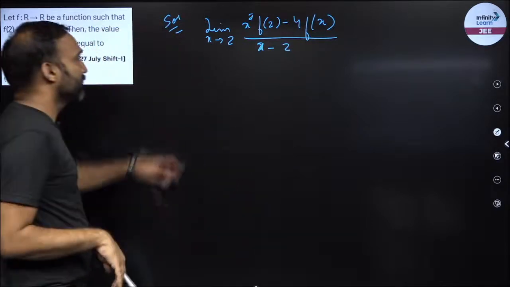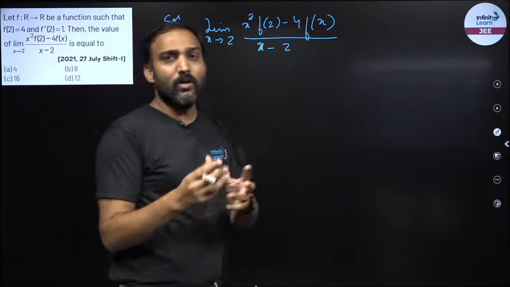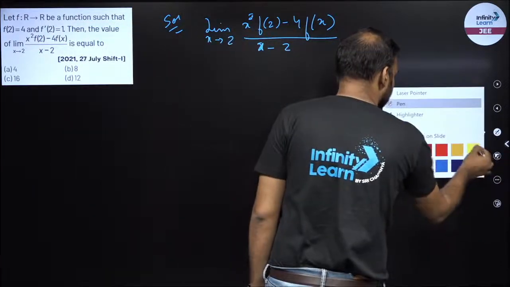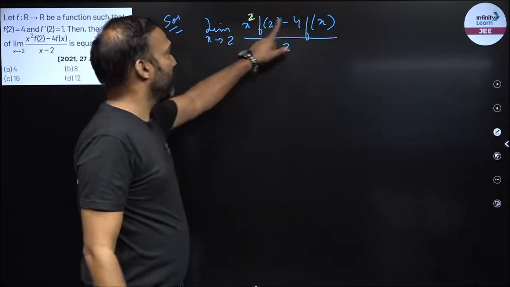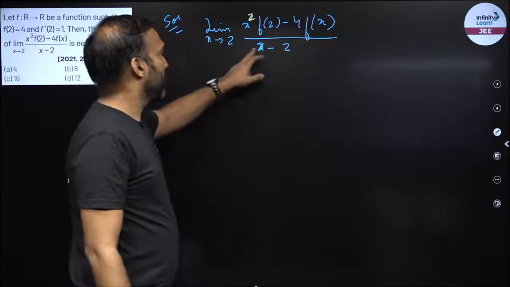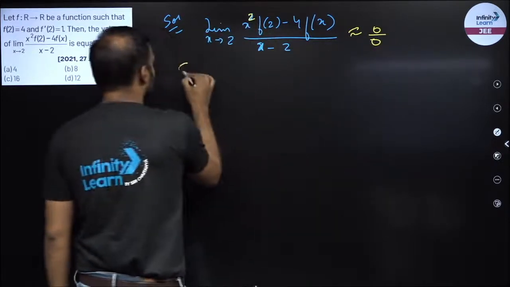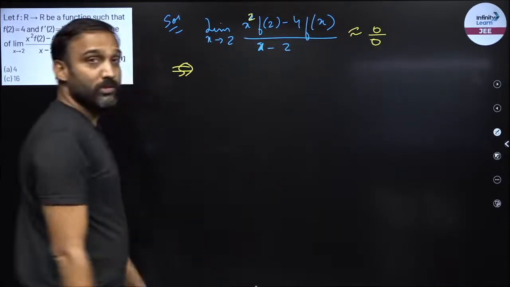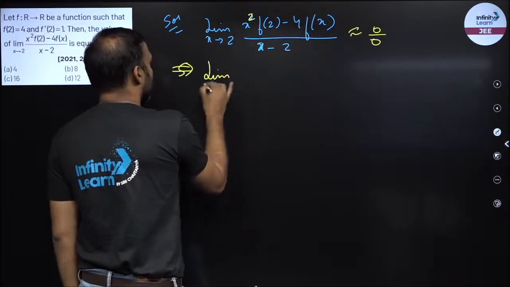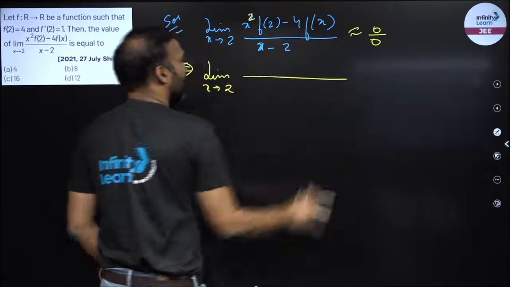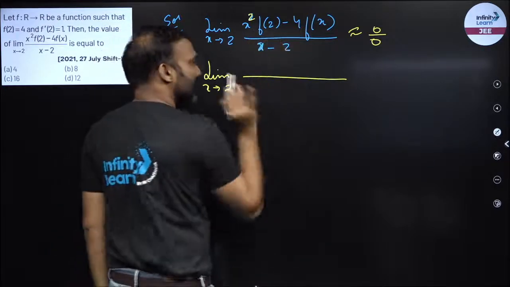Now see over here guys. First of all, we will put the value of x in the expression to find out what form it is. So if I put x is 2, I'll get 2 square, that is 4, 4 into f(2) minus 4 into f(2), this becomes 0. Denominator 2 minus 2 is 0. So I know this is 0 by 0 form and nothing else. If it's 0 by 0 form, then I will use the L'Hopital rule, we'll differentiate the numerator, we'll differentiate the denominator, और कुछ नहीं करना है बस. We don't have to be a rocket scientist, just whenever you see 0 by 0, infinite by infinite, differentiate. Now f(2) is a constant, right? f(2) is what?